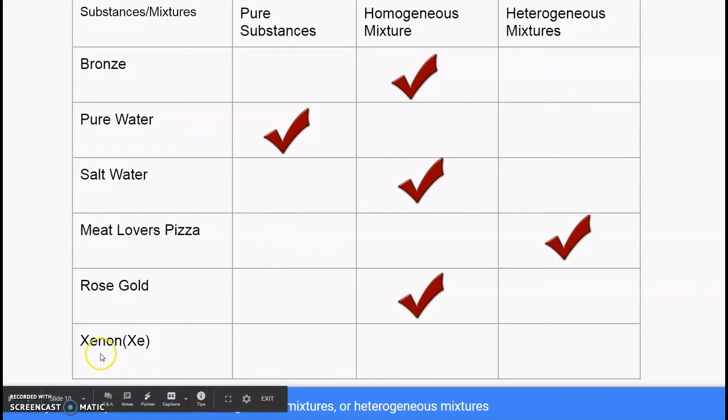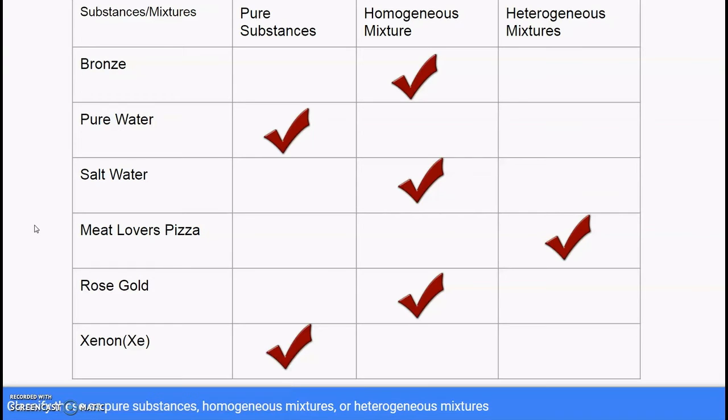Next we have xenon. That's right, it's a pure substance. It's a gas. It's an element. You cannot break down xenon into anything further. You will always get xenon no matter if you have it in the gas form or the liquid form or whichever form you have. And that's it.